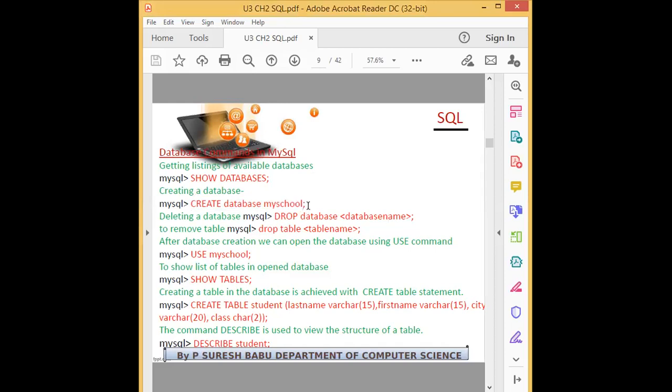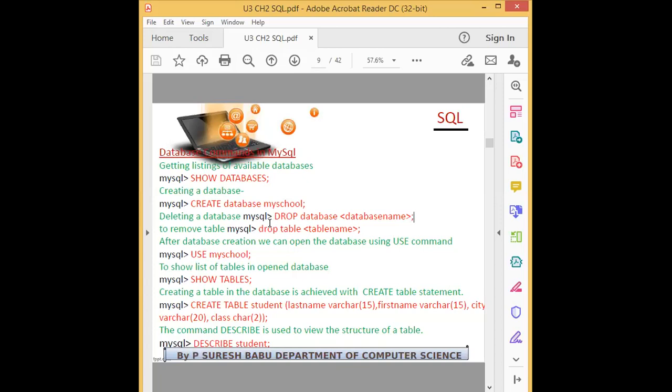So create database name is for creating a new database in your system. If you want to delete an existing database, this is the command: drop database name, that particular database which you want to delete permanently from the system. So this is the example, drop database my school, means that MySQL database will be deleted permanently. You cannot access it again. That particular database is not available.